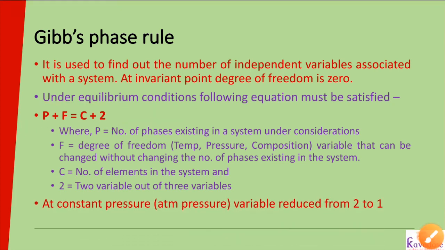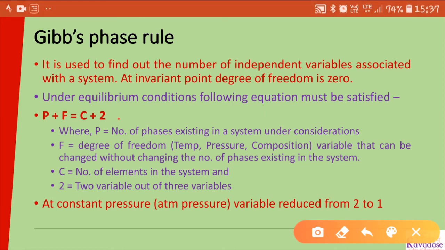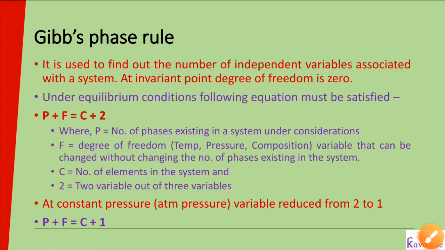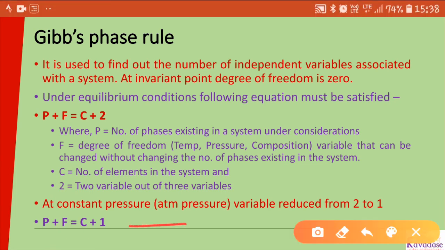When we keep pressure constant, at atmospheric pressure, the 2 is changed to 1. So at atmospheric pressure, the Gibbs phase rule is P plus F is equal to C plus 1.